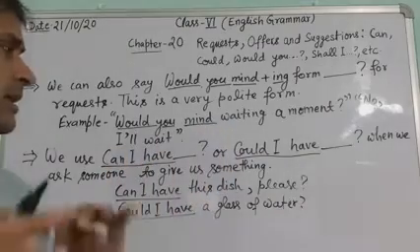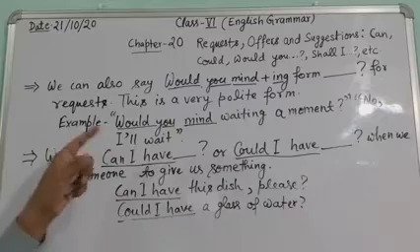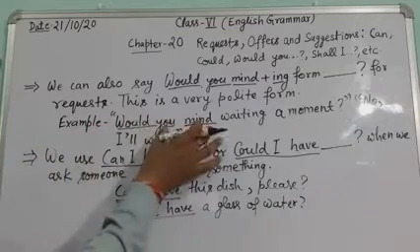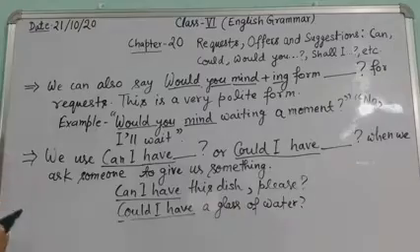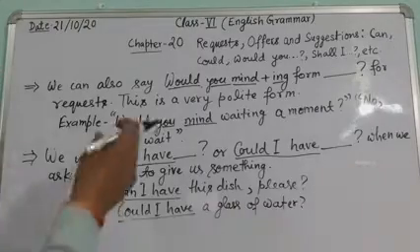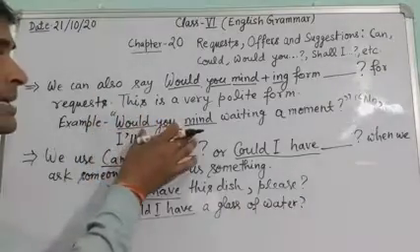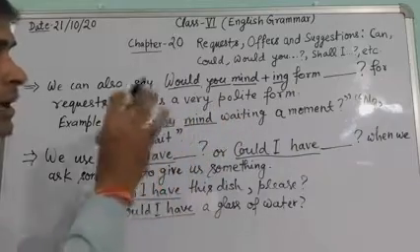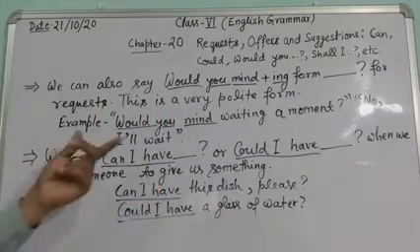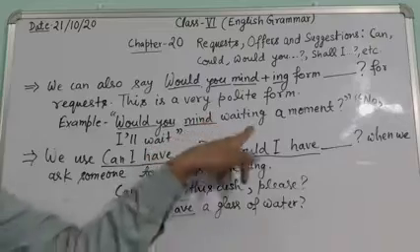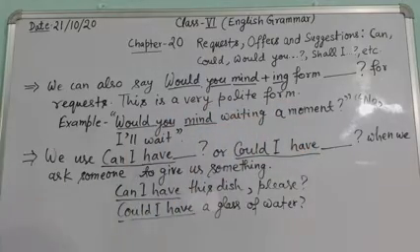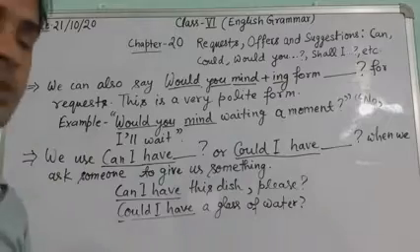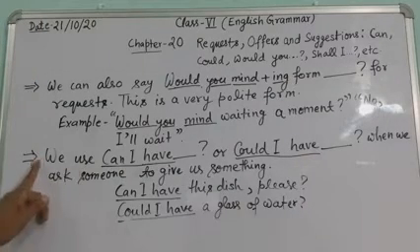So in this conversation you can understand how would you mind is representing politeness. So would you mind waiting a moment? It is part of the conversation, and you can use it for politeness.